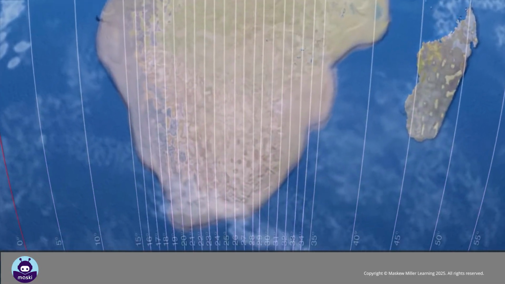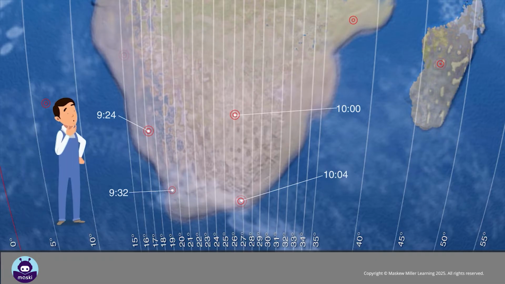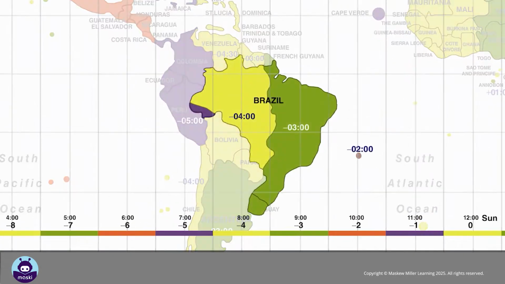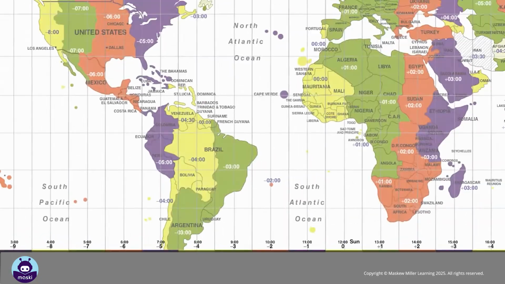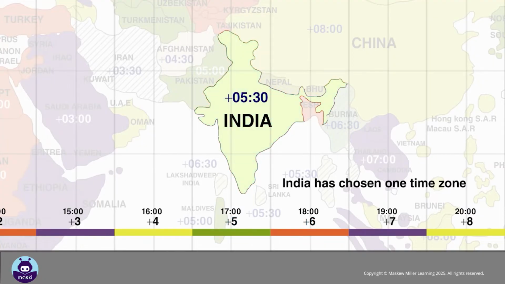If we use the longitude that passes through each place on Earth, it would mean that different towns and cities in the same country would have a different time. This would create confusion. Therefore, the Earth has been divided into different time zones. Different countries choose one or more time zones to fit into their international borders. For this reason, the time zones are not exactly according to the longitudes at all places on Earth.